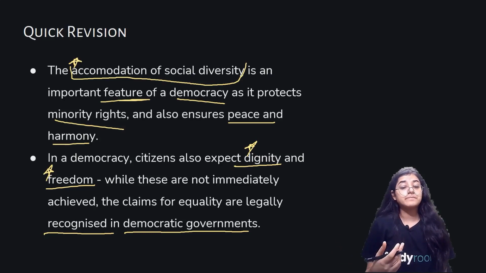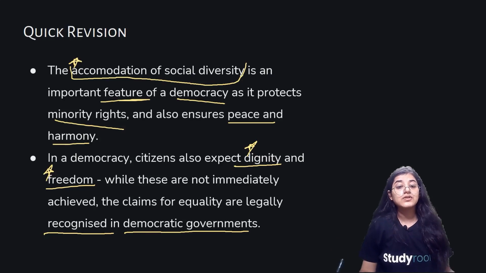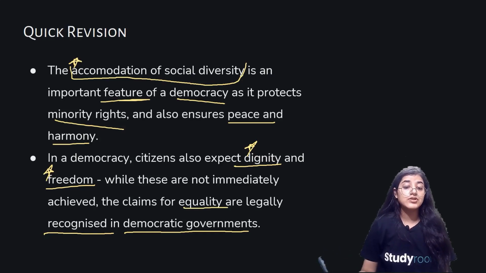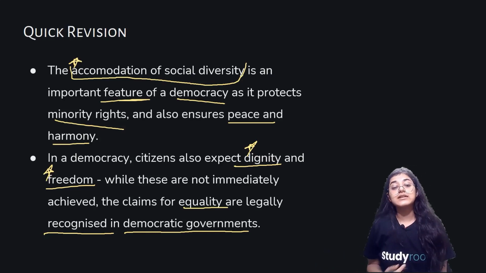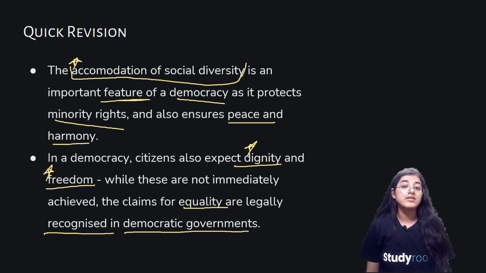Along with that, we talked about the social differences and accommodating those social differences. So these are the basic important features of a democracy: it has to protect minorities' rights, ensure peace and harmony, accommodate social diversity, and ensure dignity and freedom for its citizens, which are the legal claims of equality legally recognized in democratic governments. That's how we can say these are the expected outcomes of a democracy, and the basic features of democracy as well. Okay.